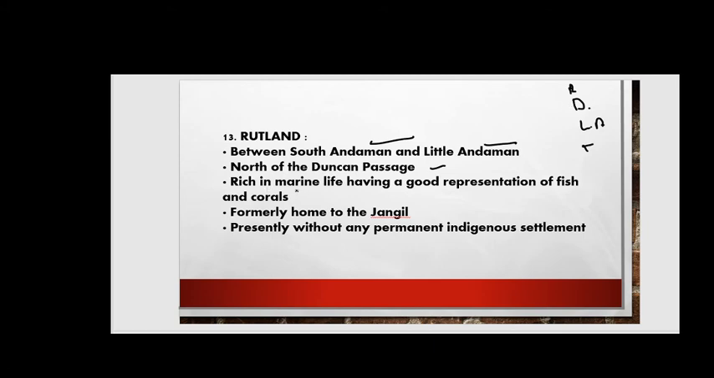Next, rich in marine life, having a good representation of fish and corals, right, friends? Next, formerly home for the Jangil. So what is the Jangil? These are the tribes there, friends, right? Tribes who lived in the particular region in the Rutland. Presently there is no permanent indigenous settlement. There is no settlement at present, friends, right?